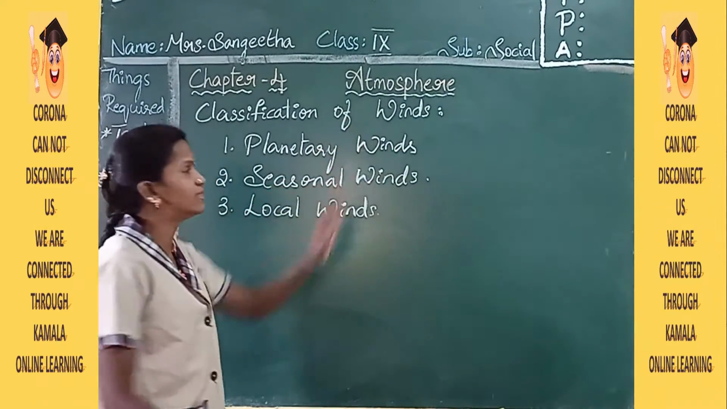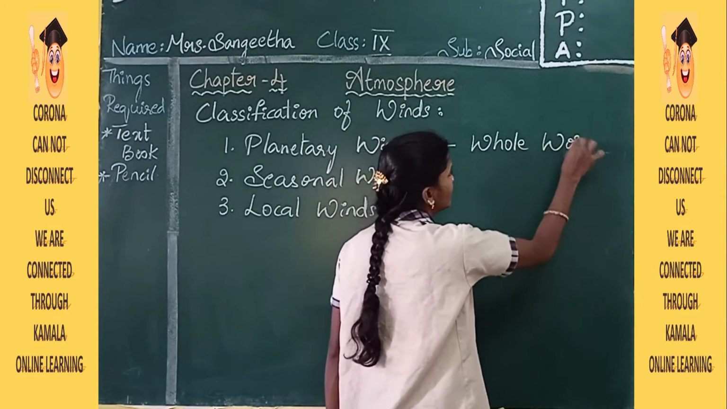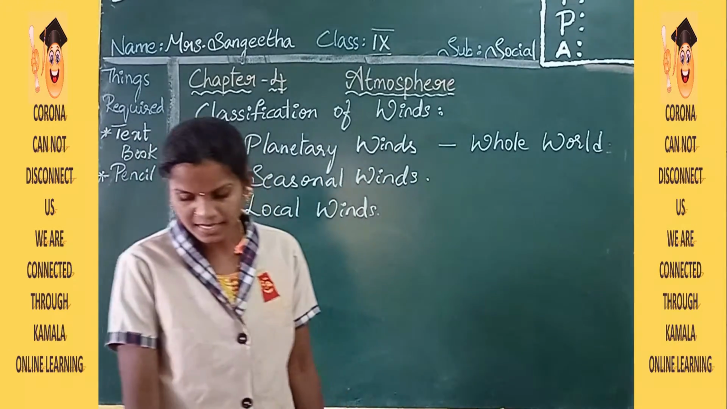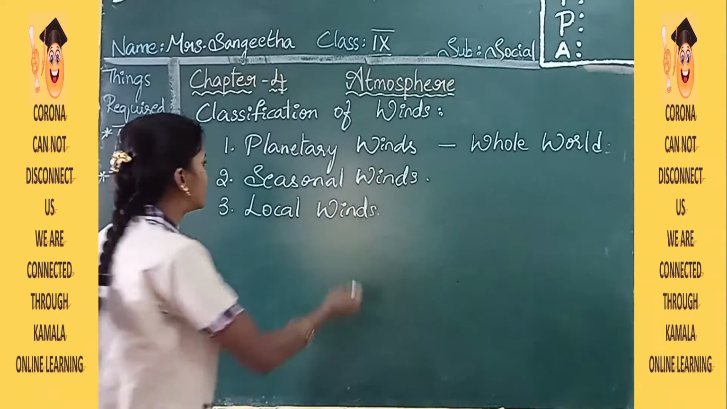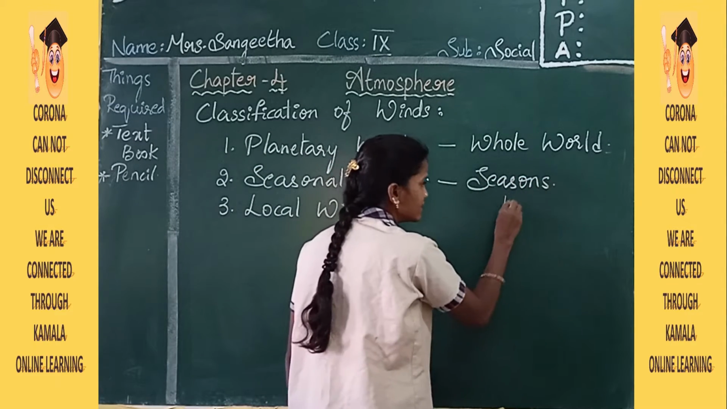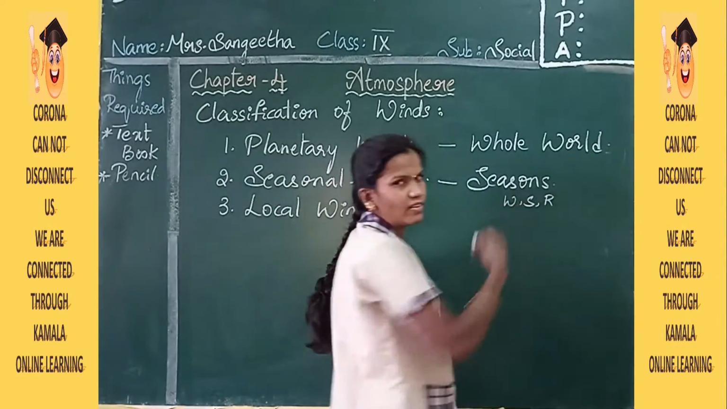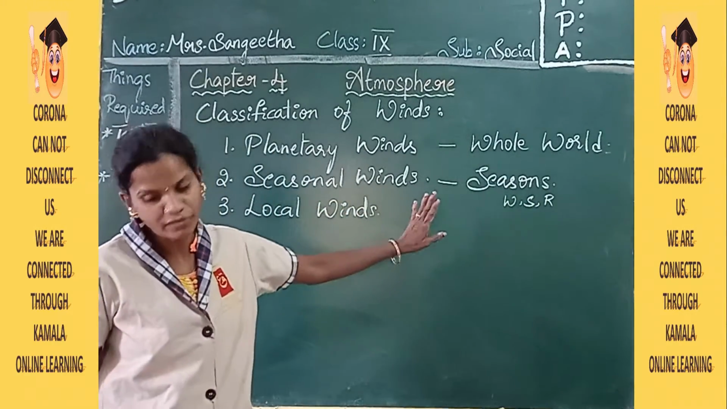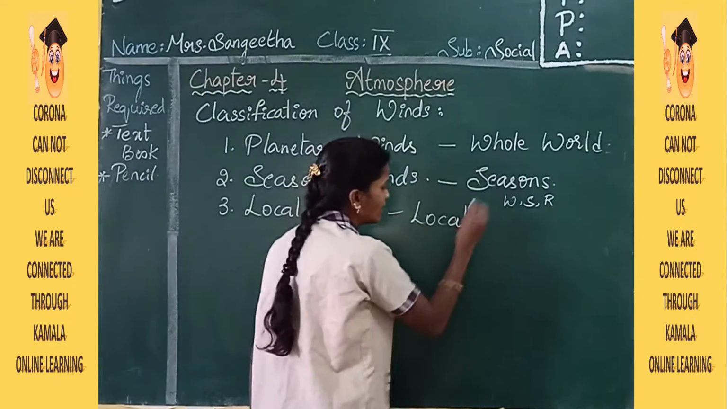The planetary winds cover the whole world. In simple words I am teaching you all, so you can easily understand the topic. Then seasonal winds are restricted to regions or seasonal in character. Seasons you all know: winter season, summer season and rainy season. There are three types of seasons. Local winds are local in character.